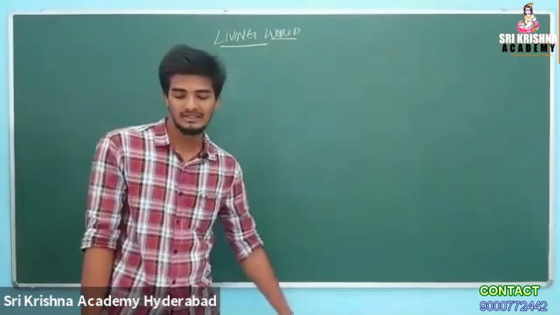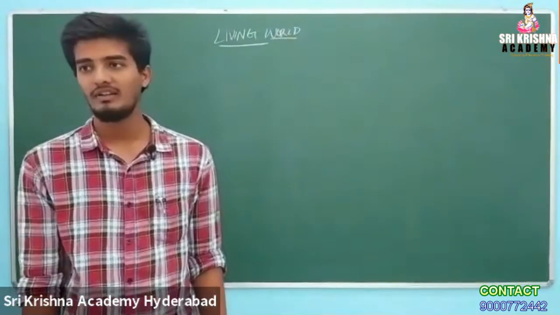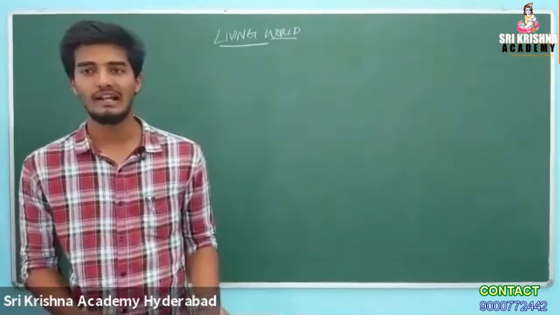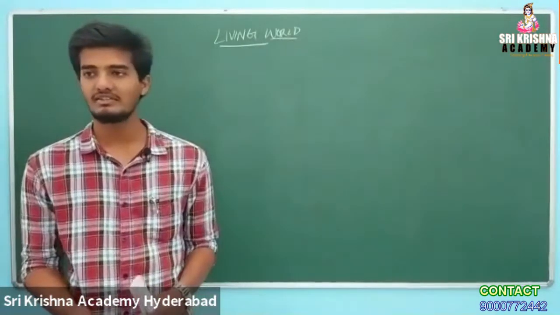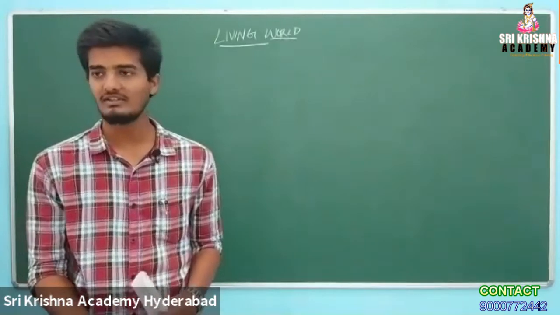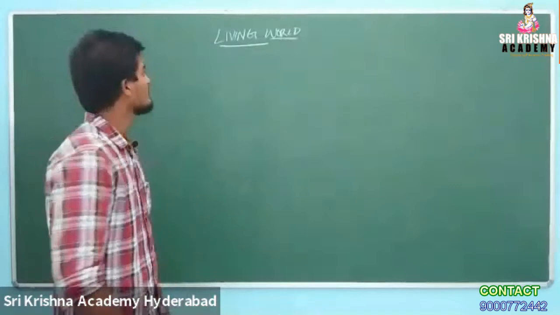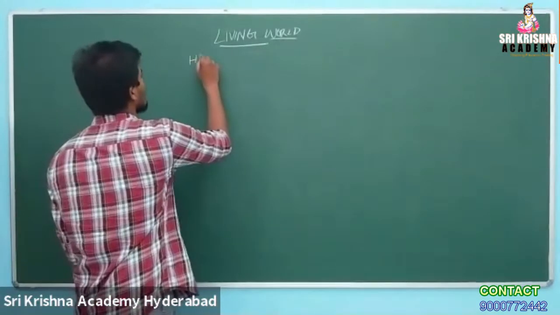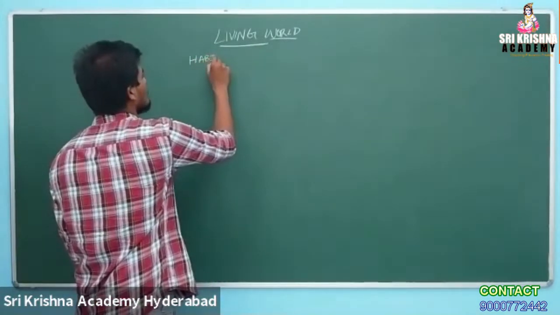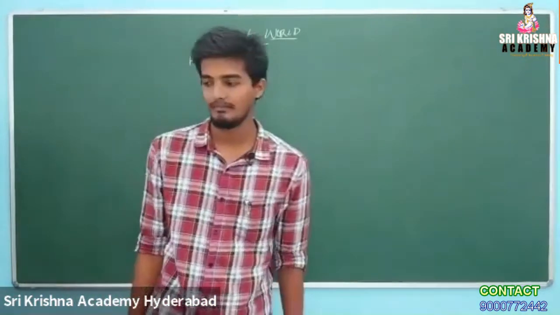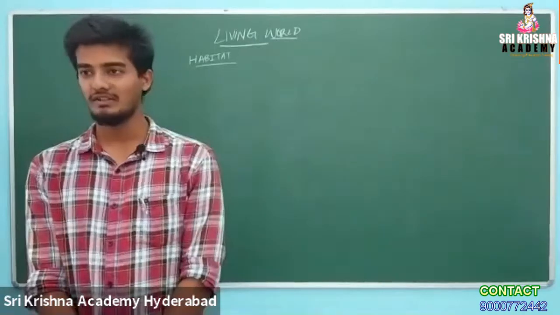Living world is all about life living together, like plants and animals living in water, living on land, different diversifications of their biological classification, their structure, their habitats. Coming to habitat, what is meant by habitat? A place of living.